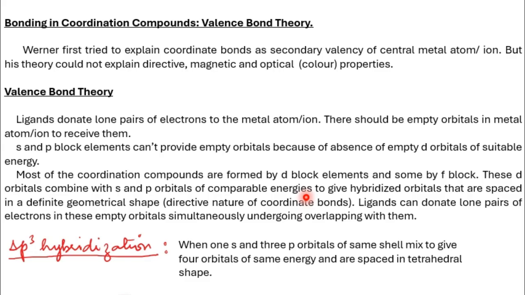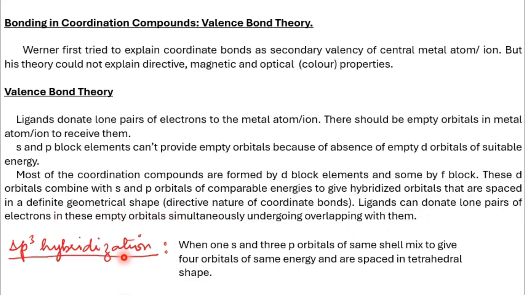They combine with s and p orbitals of comparable energy, meaning almost similar energies, belonging to either the same shell or just the next shell, to give hybridized orbitals that are spaced in a definite geometrical shape, which explains the directive nature of coordinate bonds. Ligands can donate lone pairs of electrons into these empty hybridized orbitals and simultaneously overlap with them.